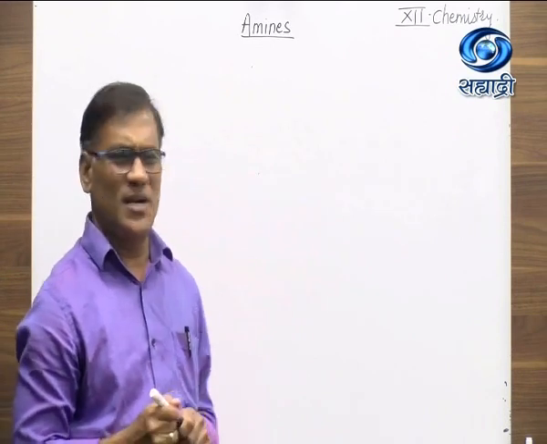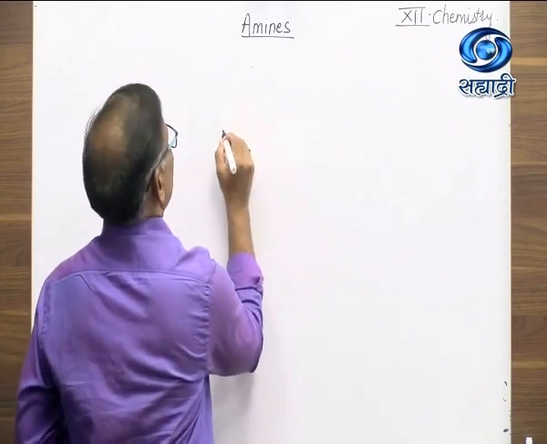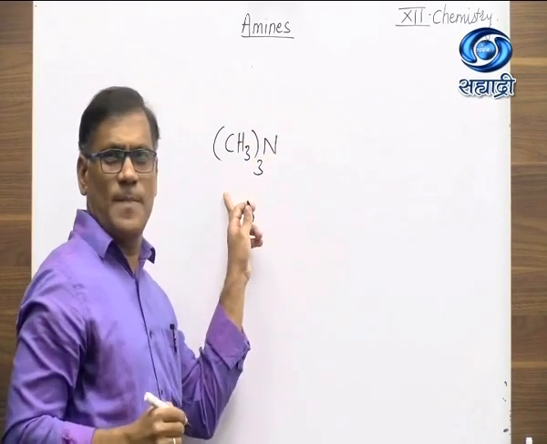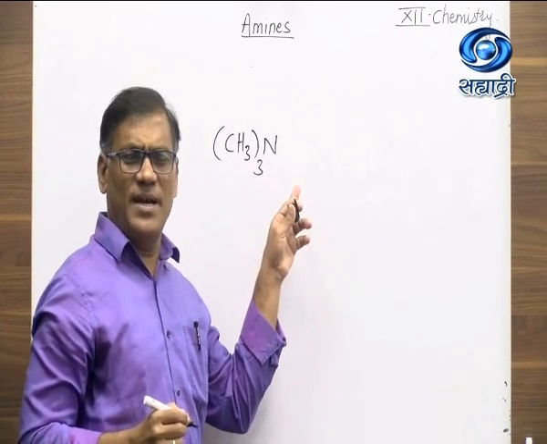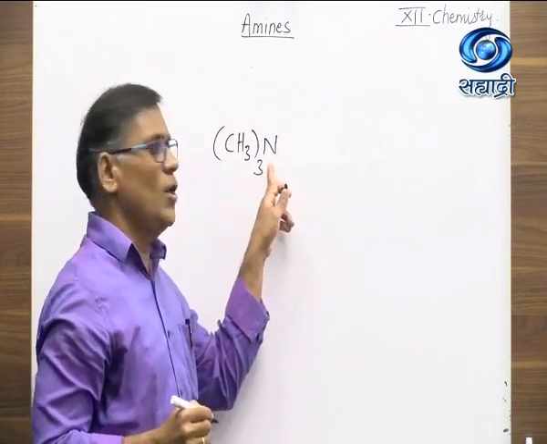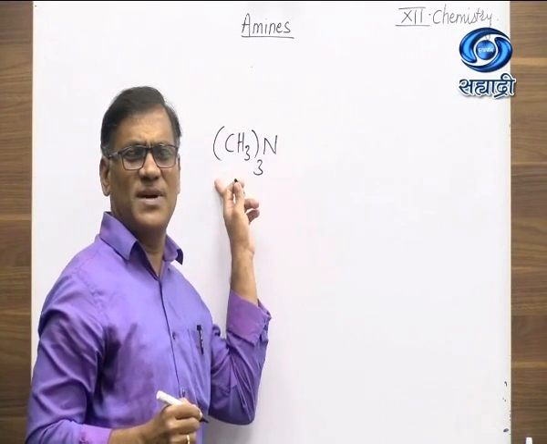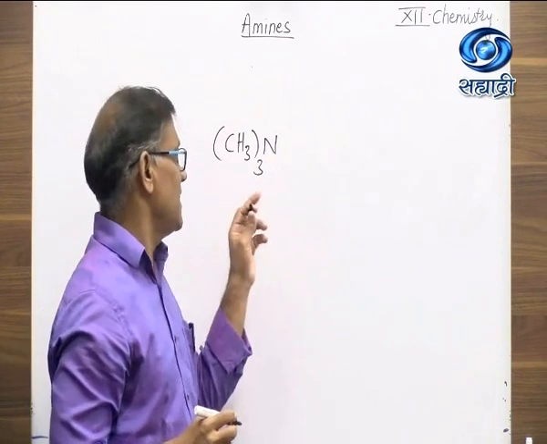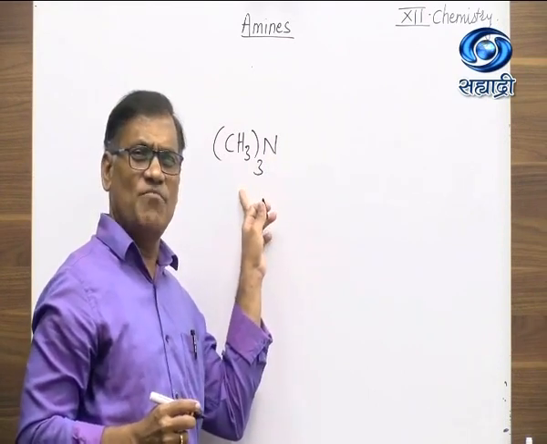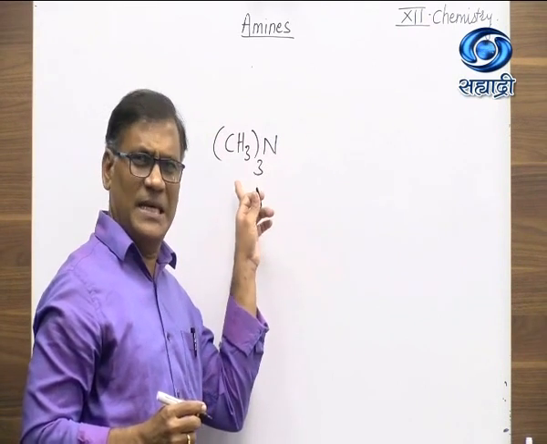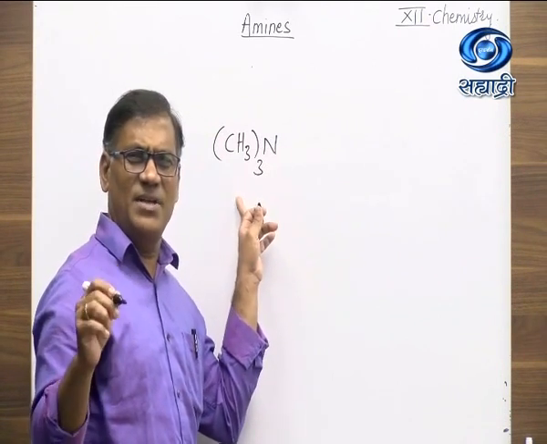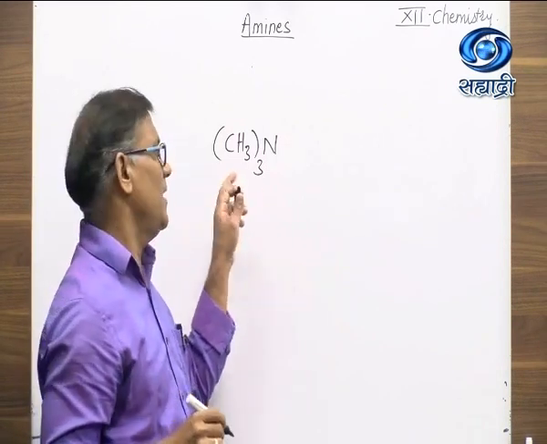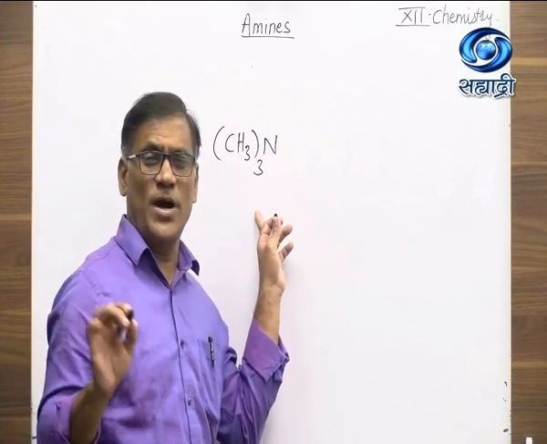As far as amines are concerned, let us see one example of amines. We study tertiary amine. This is trimethylamine, example of tertiary amine, because all three hydrogen atoms from ammonia are replaced by 3 methyl groups. So trimethylamine is the name of this example. What is IUPAC name of this compound? IUPAC name of trimethylamine is N,N-dimethylmethanamine, example of tertiary amine having no hydrogen atom.